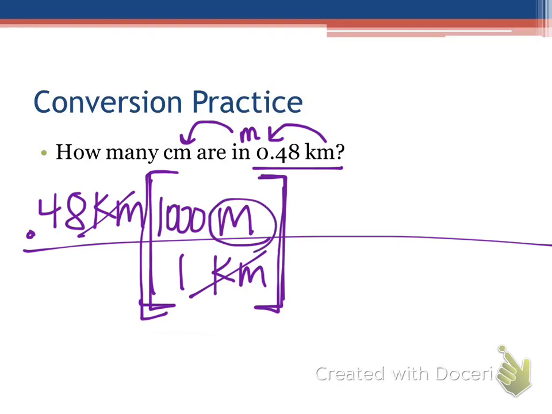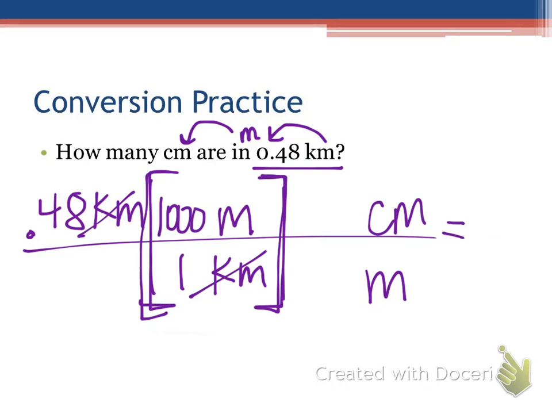But we're at meters. Is that where we want to be? No. So we don't do any math until our T-chart is complete. We don't need to plug anything into our calculator yet because we're not done yet. So if I want to get rid of meters, it goes on the bottom. Centimeters goes on the top.